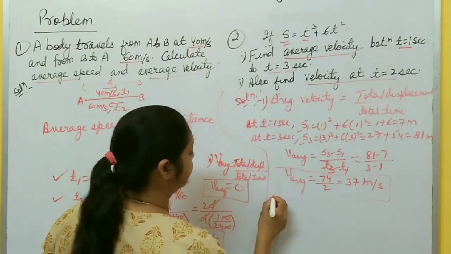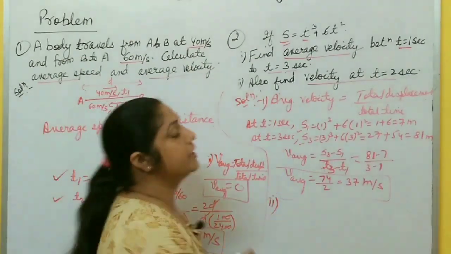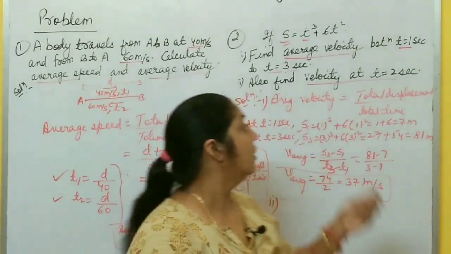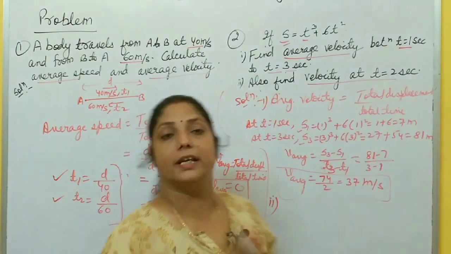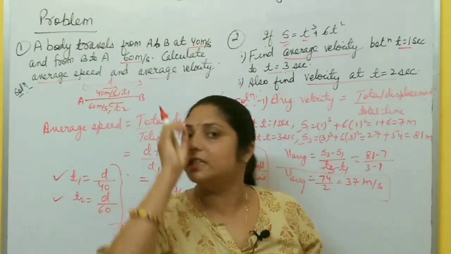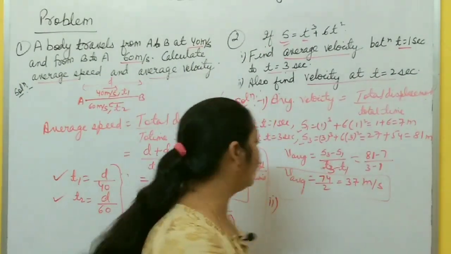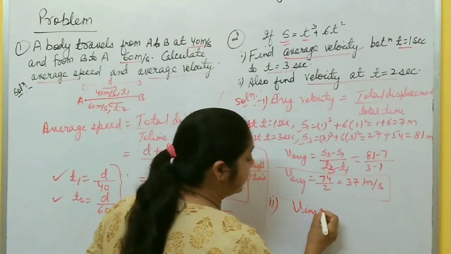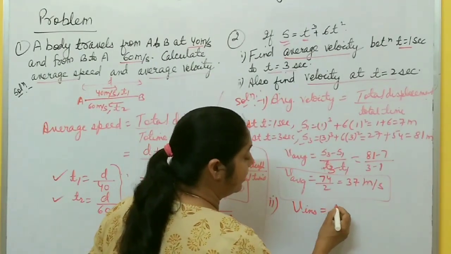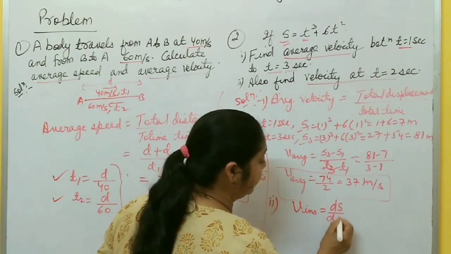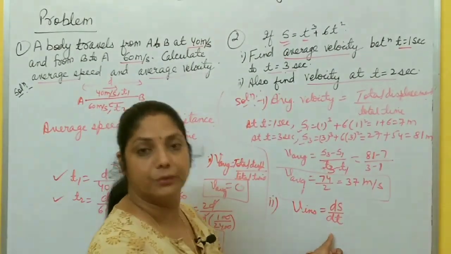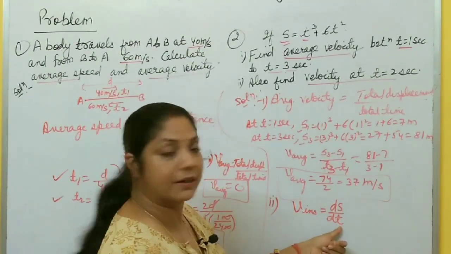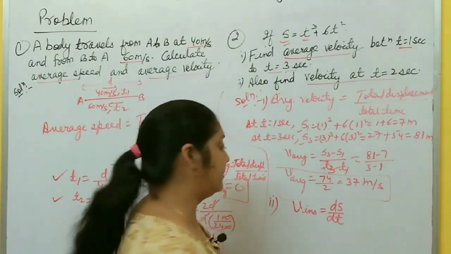Now the second part. Here find velocity at t equal to 2 seconds. It's not given that you have to find instantaneous velocity, only that you have to find velocity at 2 seconds. So velocity at a particular time is nothing but what? Instantaneous velocity. And instantaneous velocity is ds by dt, derivative of s with respect to t. S is given, you differentiate with respect to time, you get instantaneous velocity.